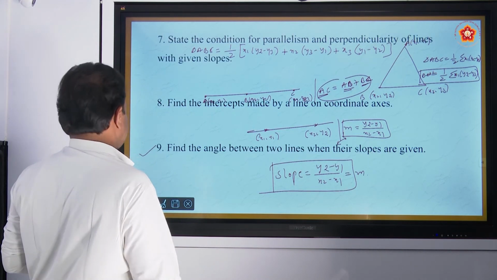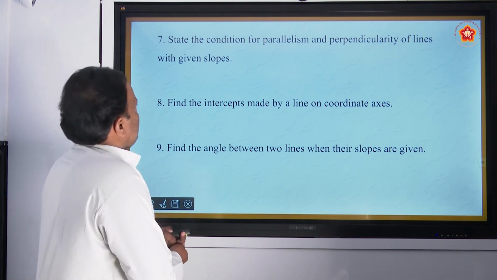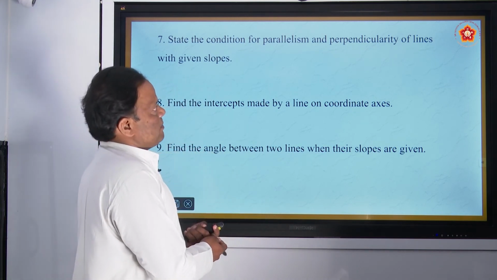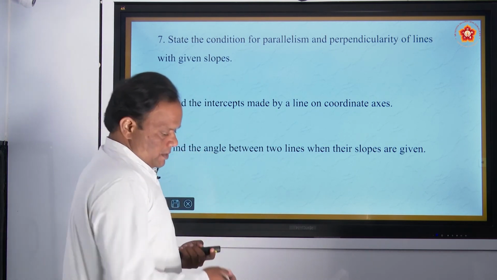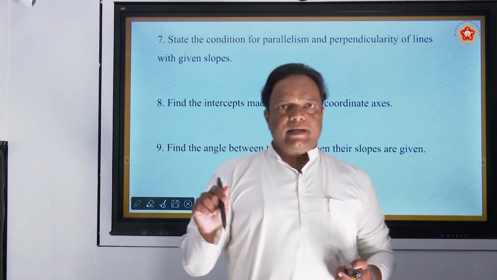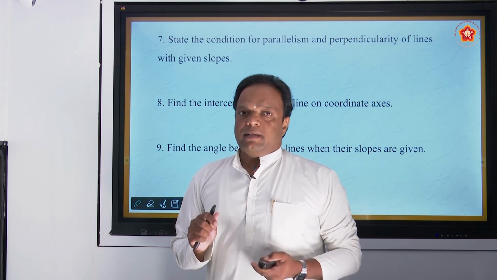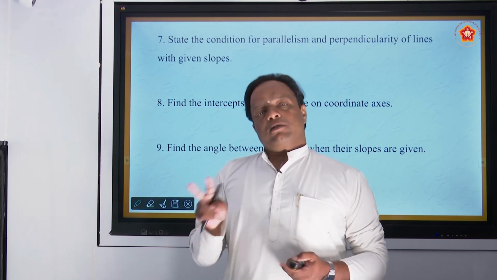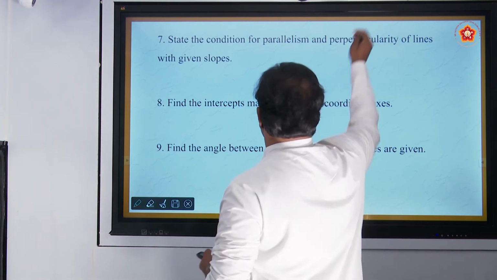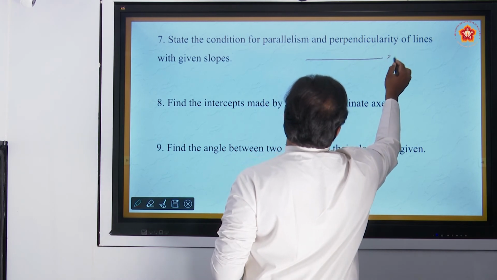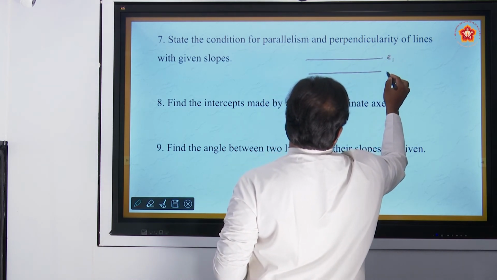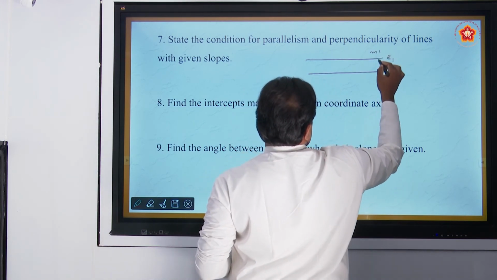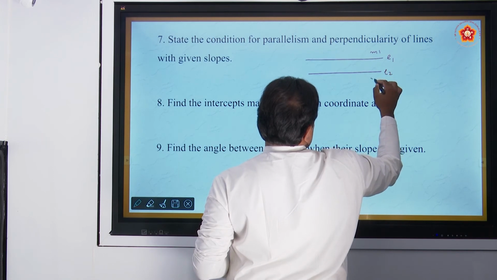Next, the seventh objective is to state the condition of parallelism and perpendicularity of lines with given slopes. You have to write the condition for when 2 lines are parallel and when 2 lines are perpendicular, when their slopes are given. So I draw a line here and name it L1. I draw one more line here and name it L2. The slope of L1 is say m1, and the slope of L2 is say m2.